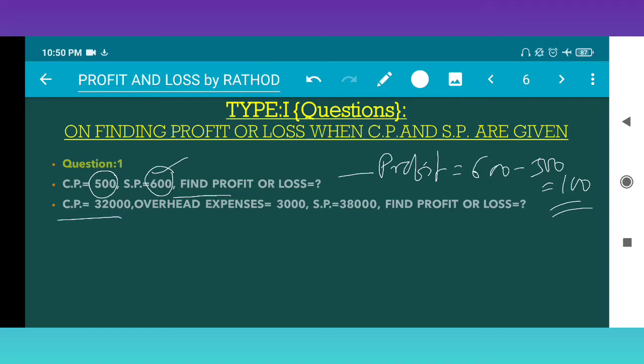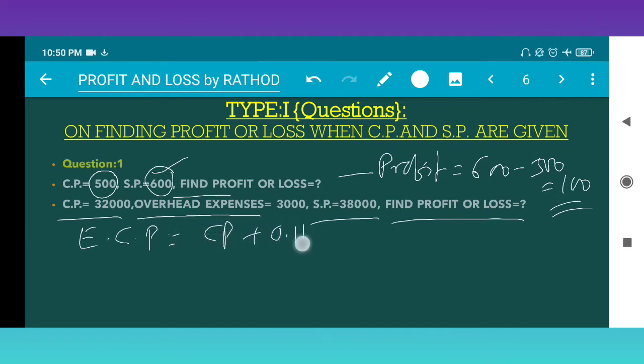So next, see here. CP is 32,000, overhead expenses are 3,000, and SP is given. Find profit or loss. Very easy. Just now I explained what effective cost price is: cost price plus overhead expenses, right? So CP is 32,000 plus 3,000 overhead charges, which is 35,000.